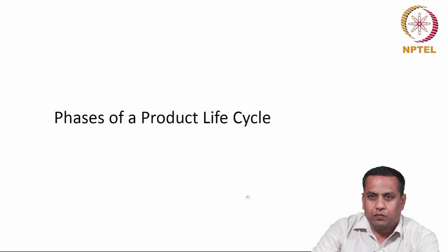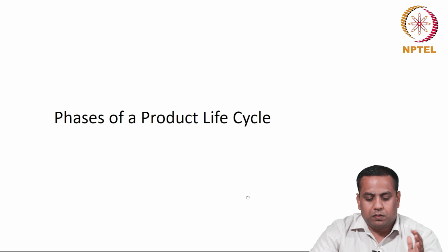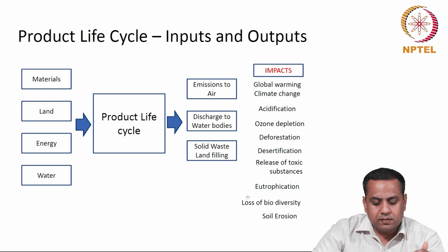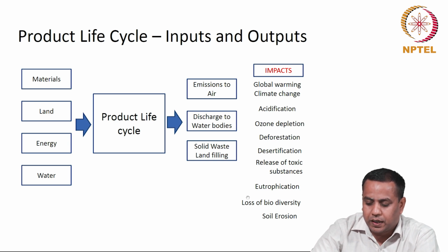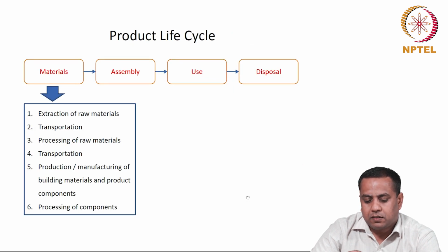Now, we will go through different phases of a product life cycle. The inputs to the product life cycle are materials, land use, energy use and water, and the output from the product life cycle is emissions to air, water and land, and this generates a number of impacts in the environment like global warming, climate change, acidification, ozone depletion, deforestation, desertification, release of toxic substances, eutrophication and loss of biodiversity and soil erosion, and a number of problems related to the environment.